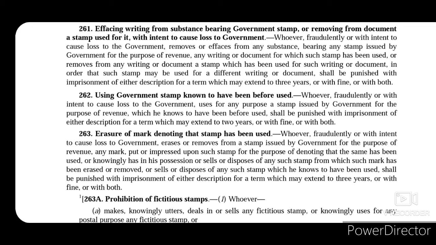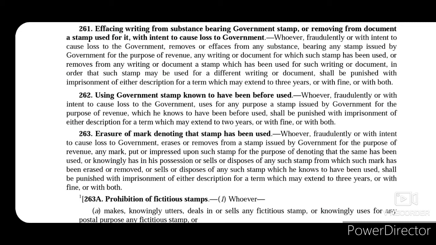So say for example, there was a stamp paper and there were some inscriptions upon that stamp that made it a genuine stamp for collecting revenue. Now he tried to remove or efface any of such substance on which such government inscriptions were made. In that case, if he removed any writing or any other figure, mark or anything that was authenticated by the government who issued it, then for doing so this person shall be punished with imprisonment for a term which may extend to 3 years, or with fine, or with both.